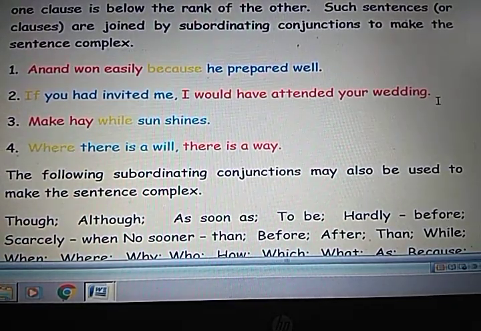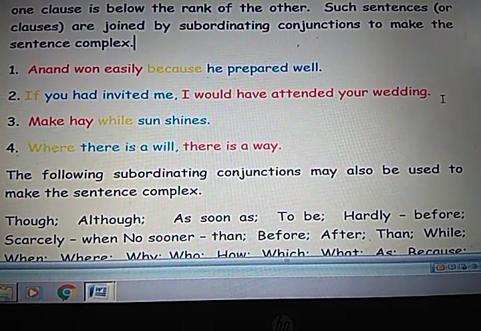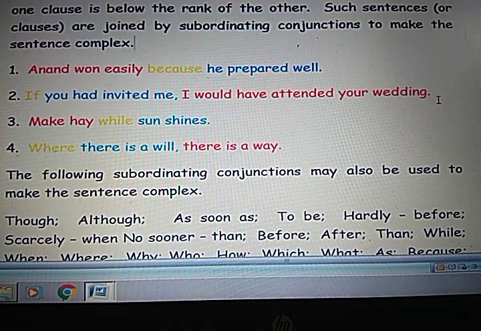That is the identification mark for complex sentences. How can you identify a complex sentence? By the conjunction used. There are a number of conjunctions to make a complex sentence.